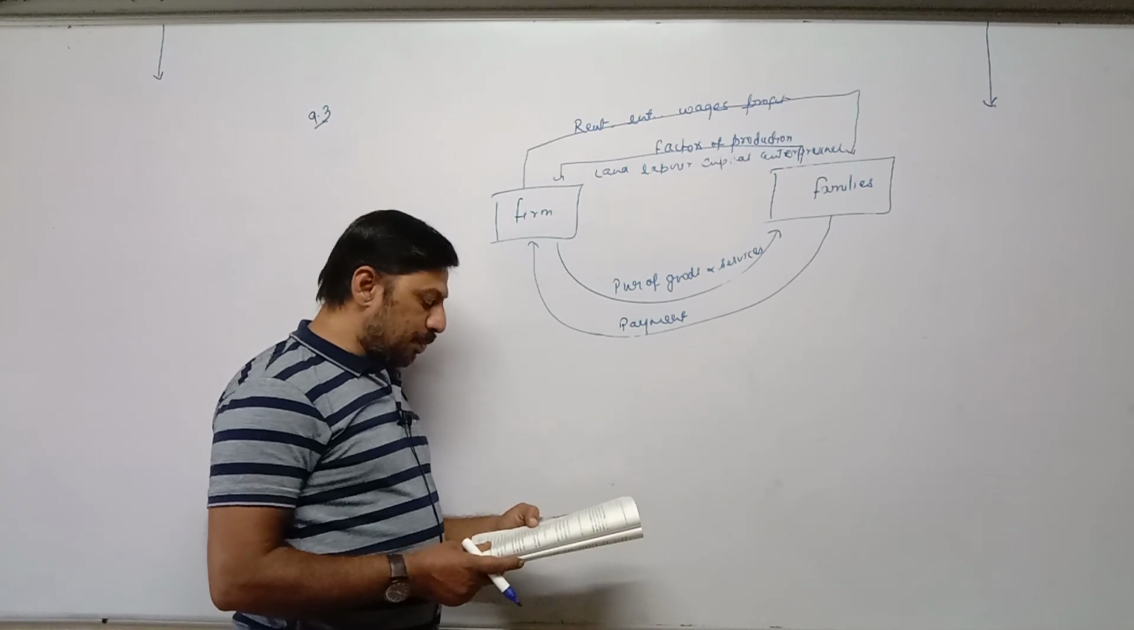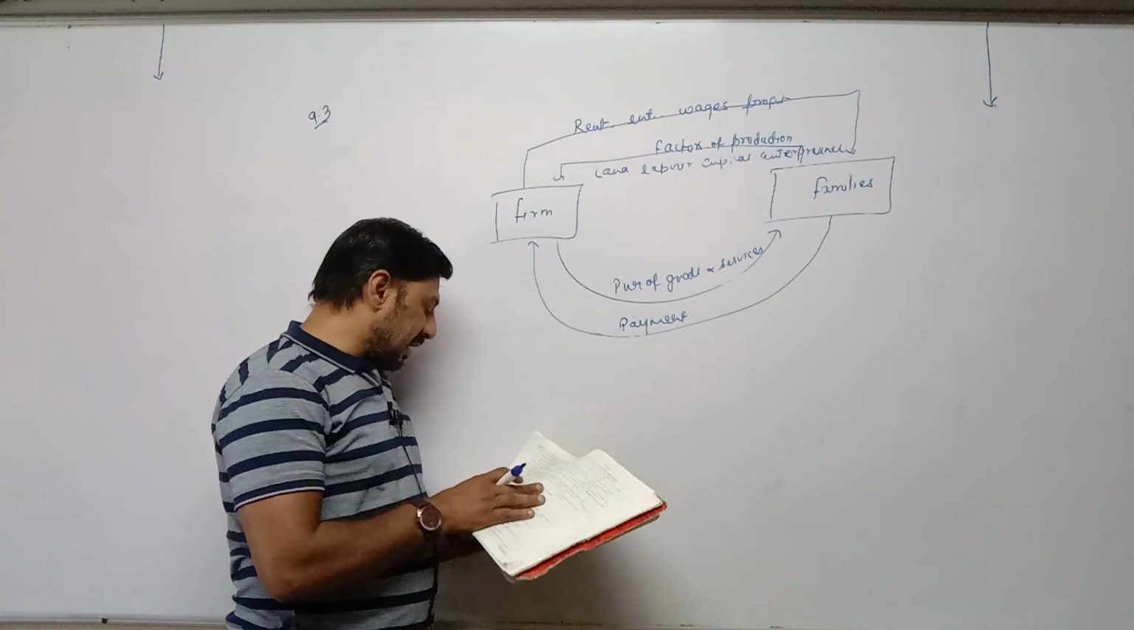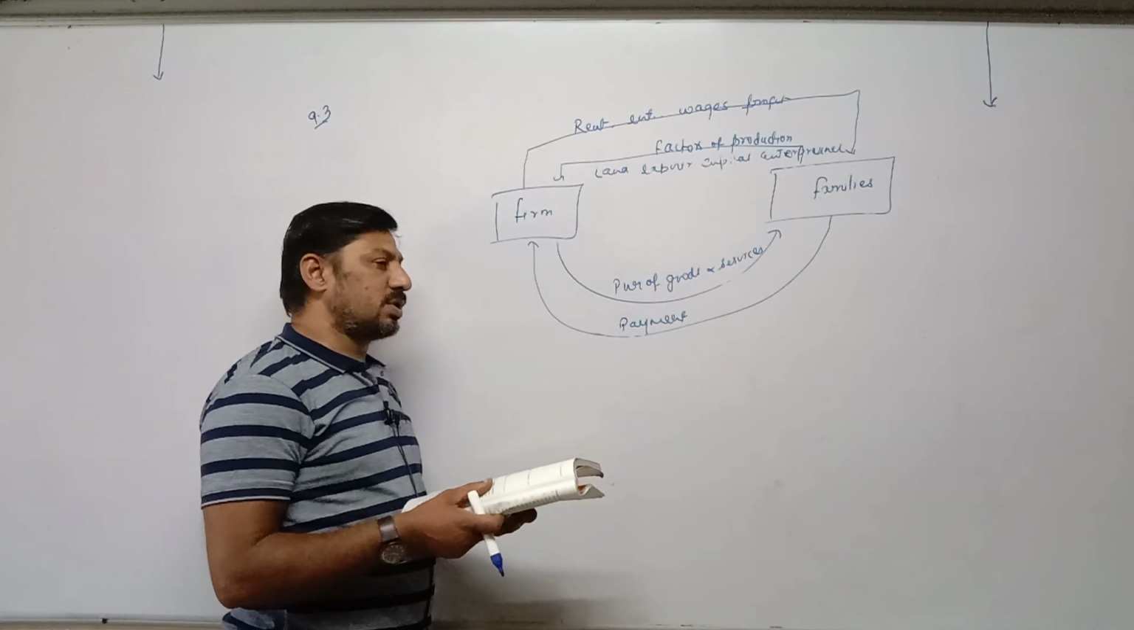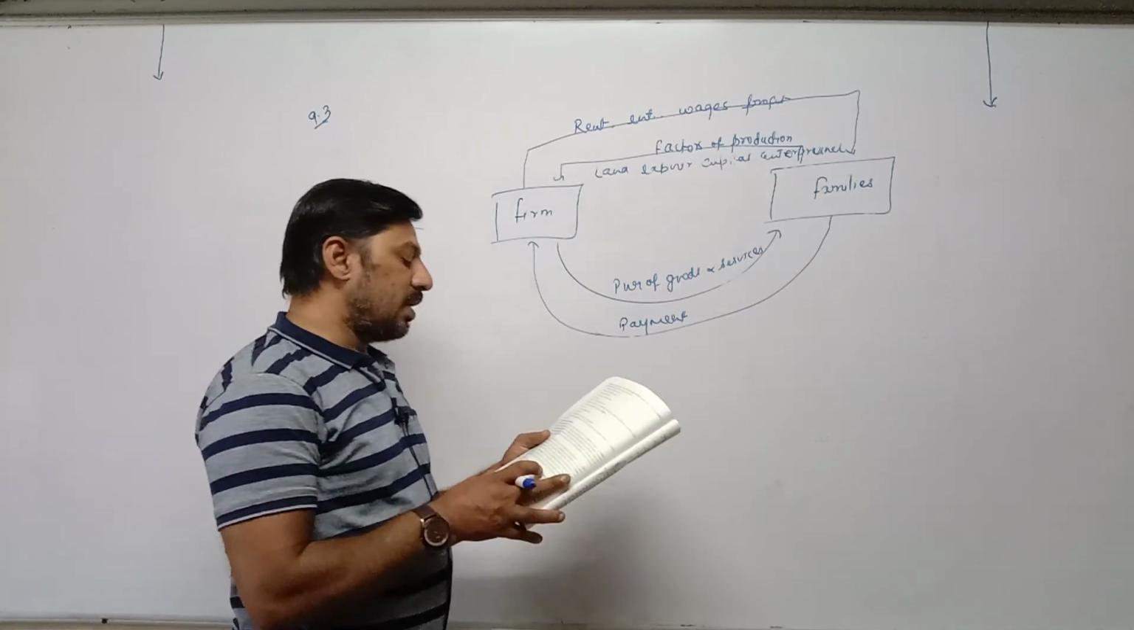The last topic, 9.7, monetary income and real income, is also deleted from the course.